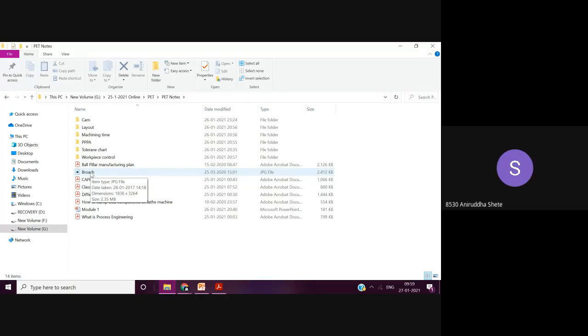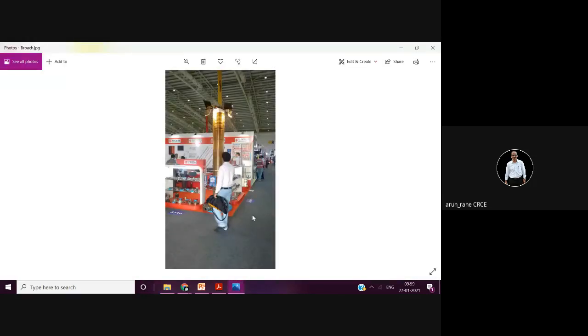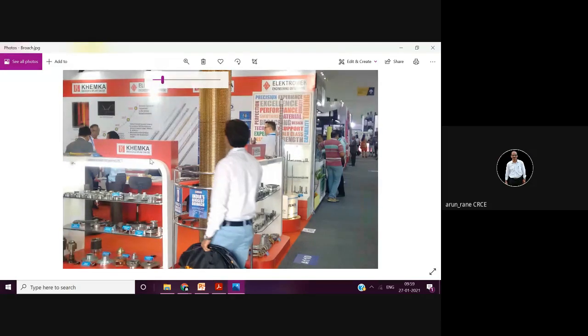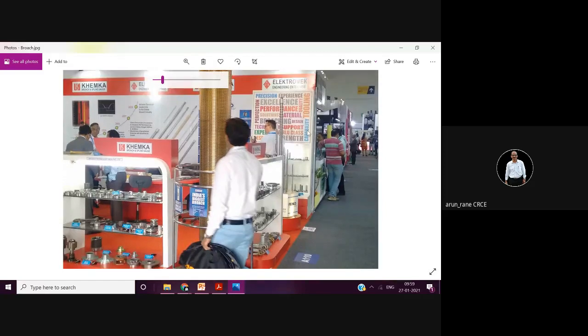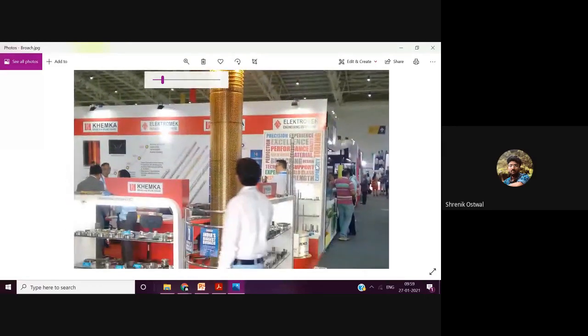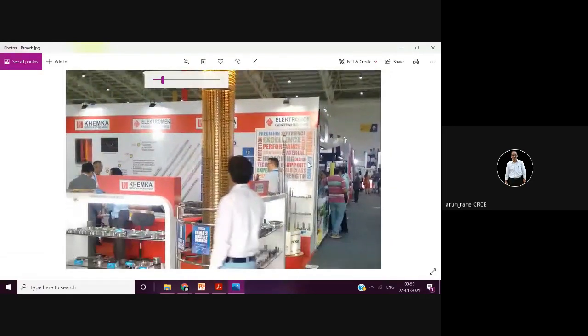So standard sizes, I don't know. So now I'll show you one broach. Look at its drawing. Can you see this? This is a broach. Yes sir, 2 to 3 meters. This is a broach. Is it clear now? Made by Khemka. It's an Indian company only. This is a broach. Just looking at the diagram, can you tell me what could be the size of this? This is a broach. Sir, 2 to 3 meters. It is 5 meter long.